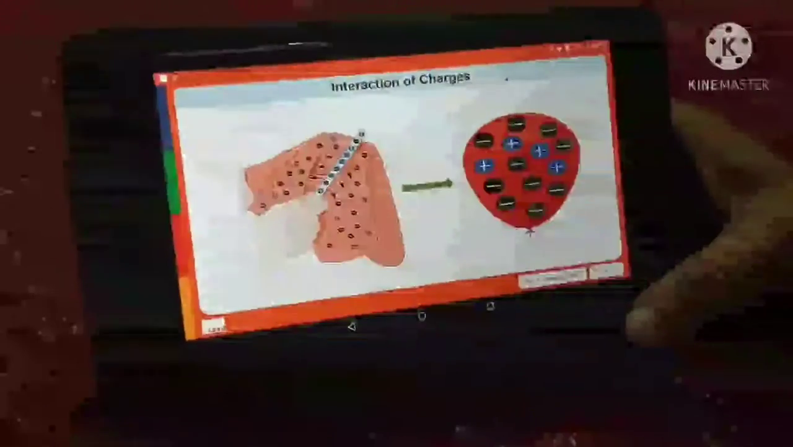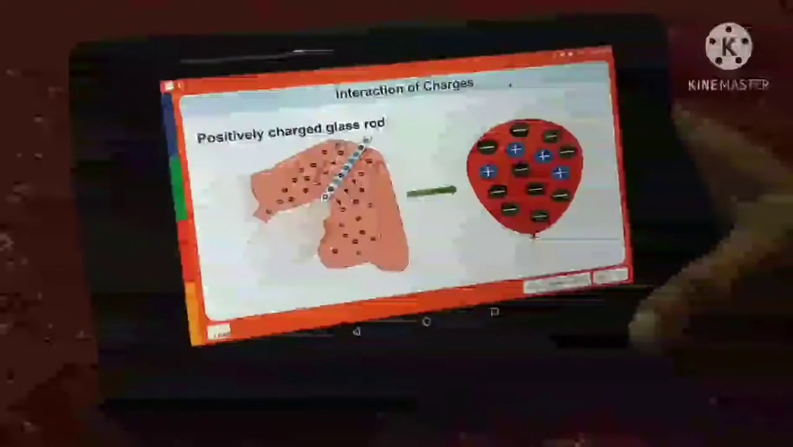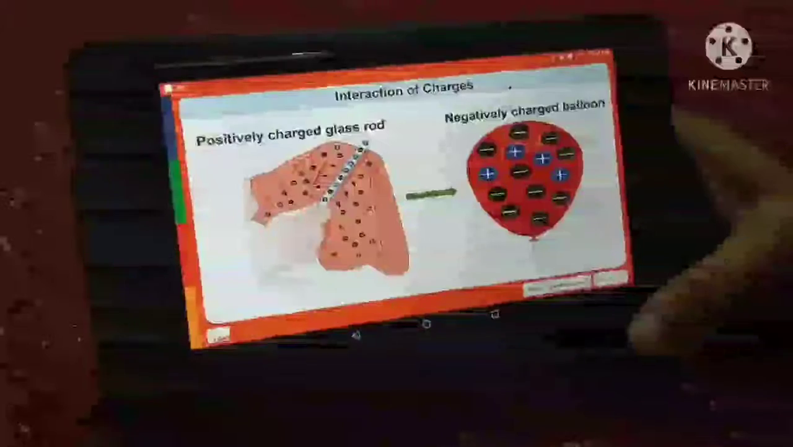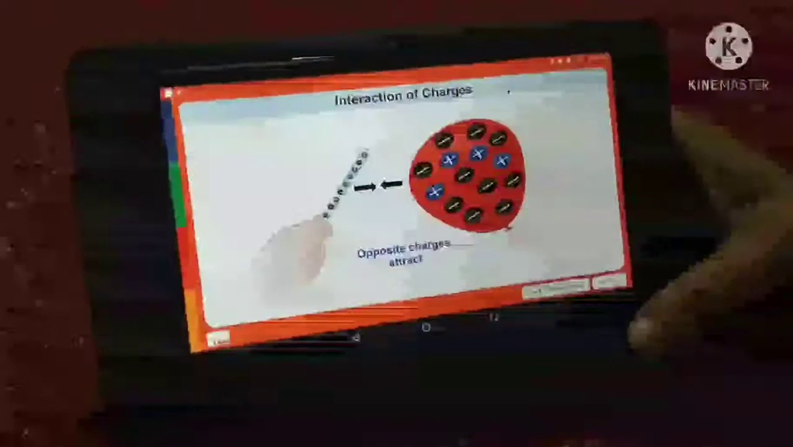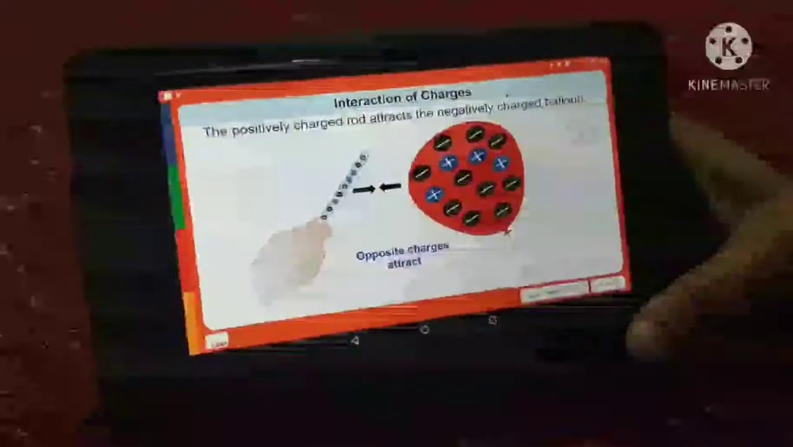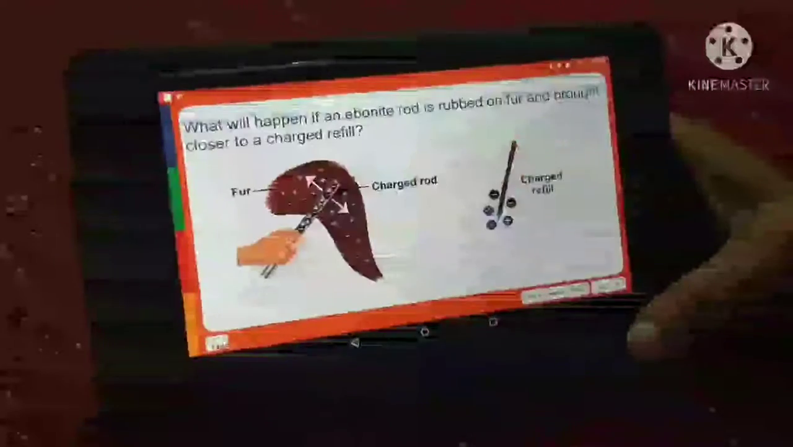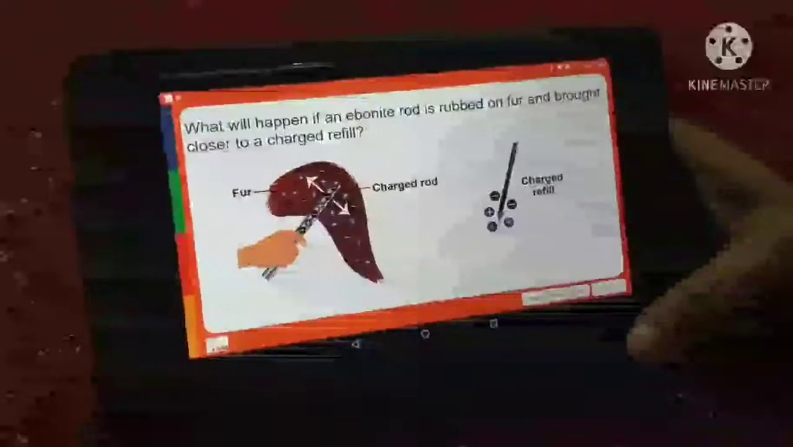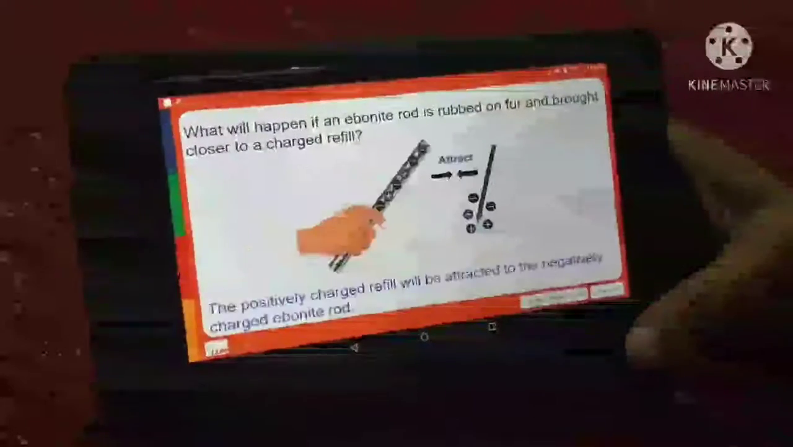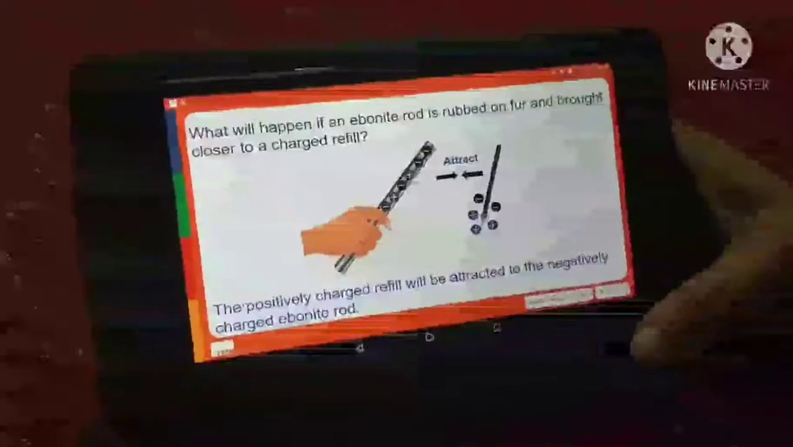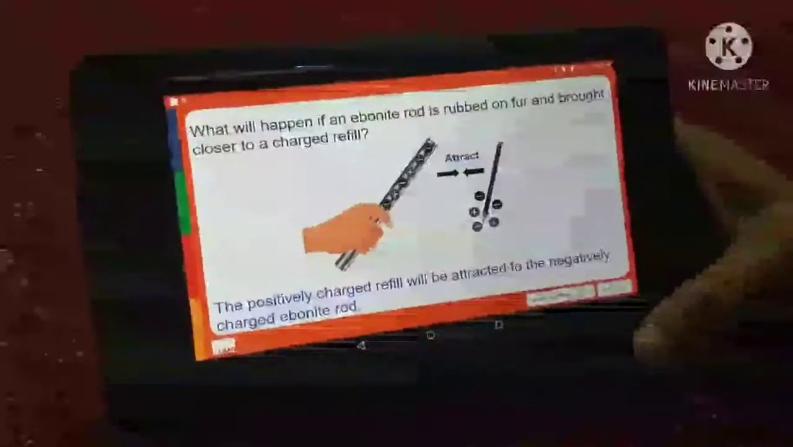If we bring a charged glass rod after rubbing with silk cloth near a charged balloon, what will happen? The glass rod will attract the balloon. It is because the glass rod and the balloon have acquired opposite charges. Now, think what will happen if an ebonite rod is rubbed on fur and is brought closer to the refill? It will attract it because the rod acquired a negative charge and the refill had a positive charge.